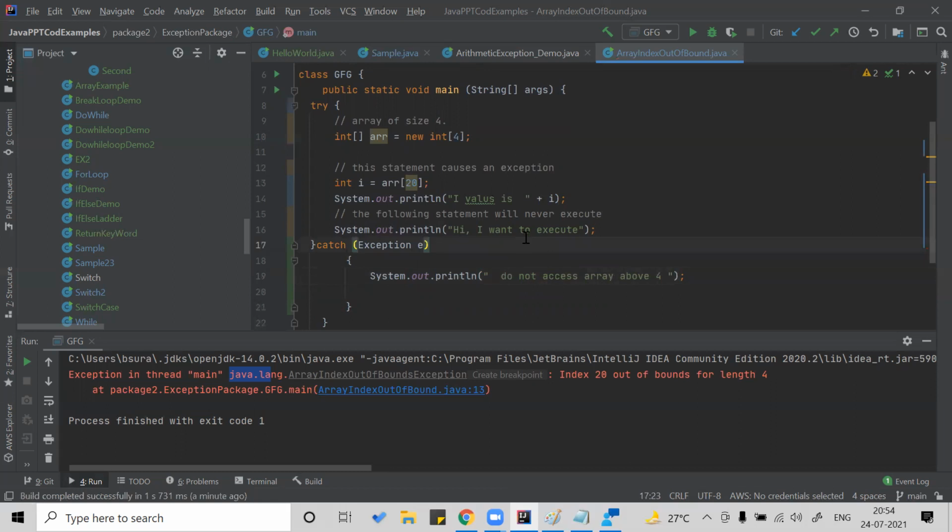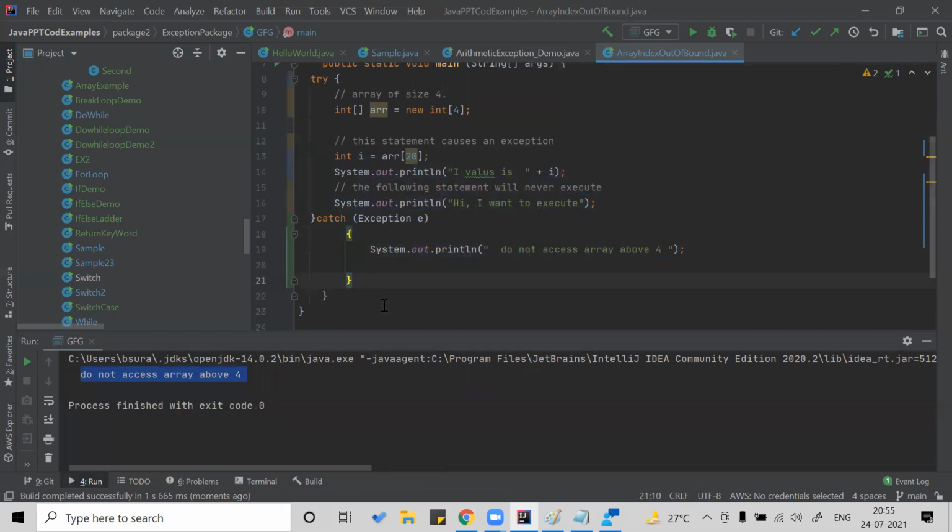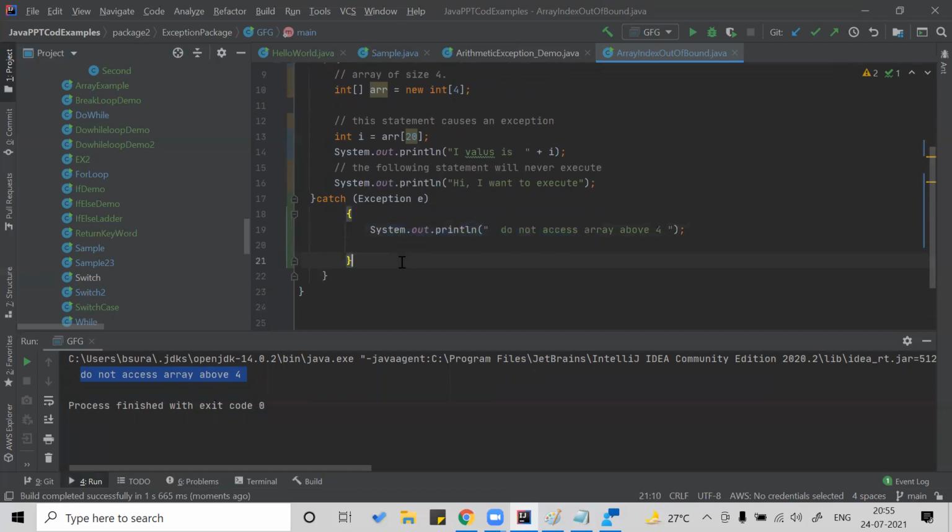Okay, now see, I'm trying to access 20. What will it print? Do not access array above 4. Why? Because you're trying to access it here, so this won't be executed. The next lines won't be executed. Directly it will jump to catch and execute whatever you have written in System.out.